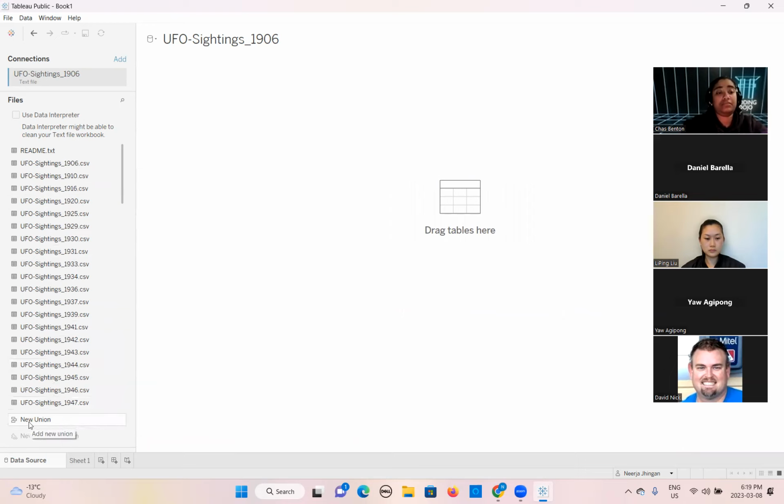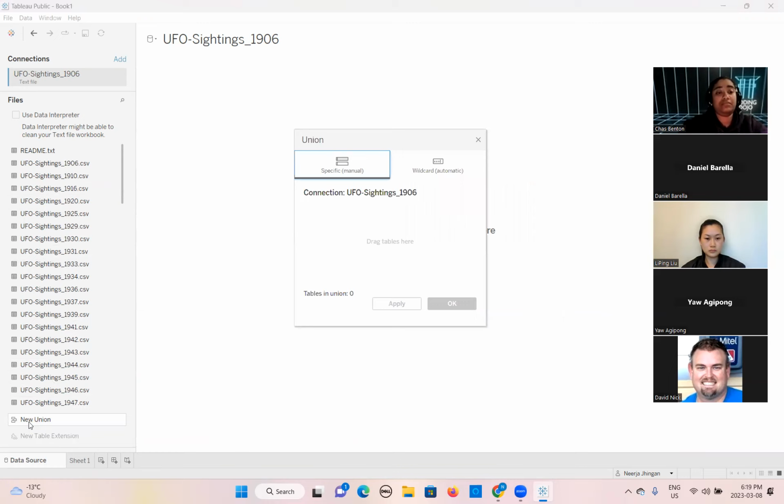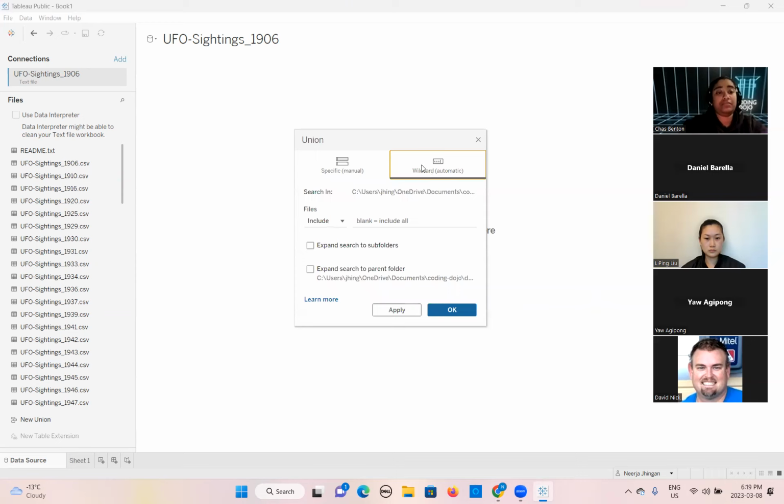Then here at the left bottom, you see the new union button. We will double click on that. Now we will click on the wildcard. So here, this is showing the location. If I hover on this, it is not showing the full path, but this is the same path where my data resides, from where I picked this data. Now it contains two options, include and exclude. Exclude means if you want to exclude those files. This is include. We will choose this.